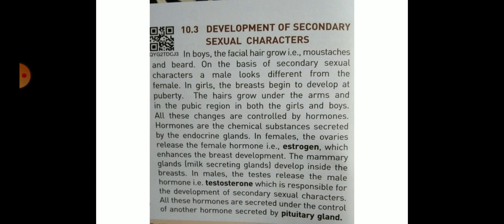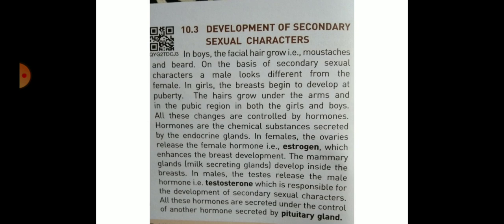In boys, the facial hair grow, mustaches, and beard. On the basis of secondary sexual characters, a male looks different from the female. In girls, the breasts begin to develop at puberty. The hairs grow under the arms and in the pubic region. In both girls and boys, these changes are controlled by hormones.